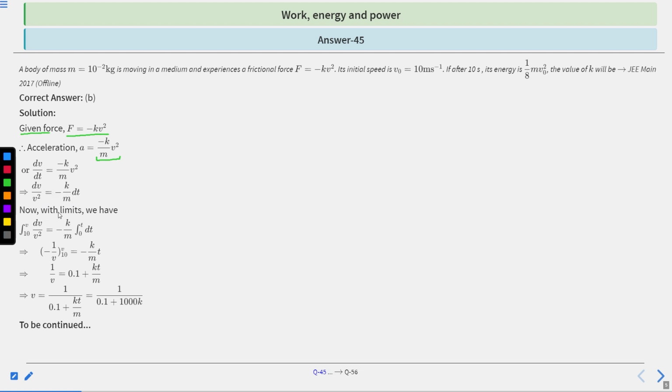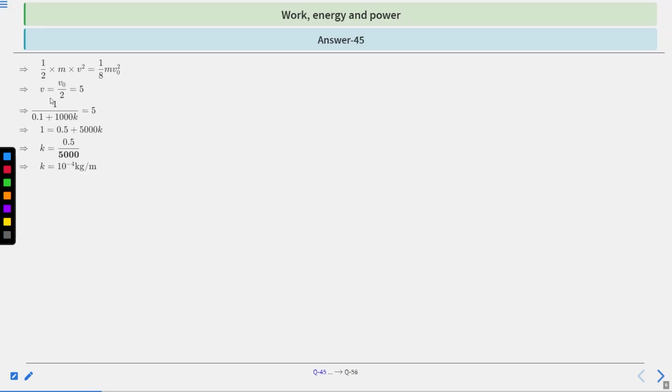Clear? Now with limits, we have this equation. Clear? And solving this integration, you will get 1 by v is equal to 0.1 plus kt divided by m. Clear? And solving this, you will get 1 by v equal to 0.1 plus 1000 k.